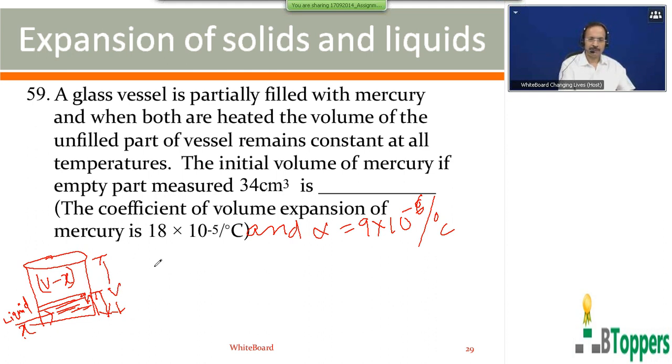So let V dash be the volume of the vessel at higher temperature and X dash be the volume of mercury at higher temperature. So the volume of the unfilled part of the vessel at higher temperature is V dash minus X dash. That is the same as V minus X, because it is given that the volume of the unfilled part of the vessel remains constant at different temperatures, and which is given as 34 cubic centimeter. So from this you can write the original volume of the vessel as X plus 34 cubic centimeter.